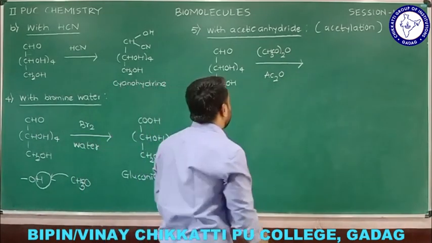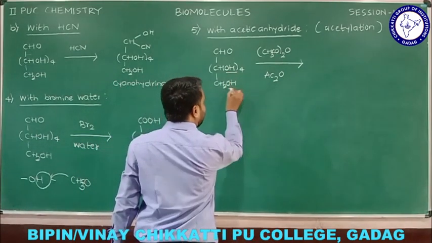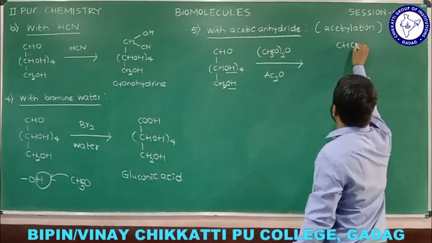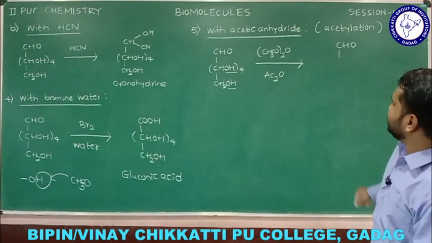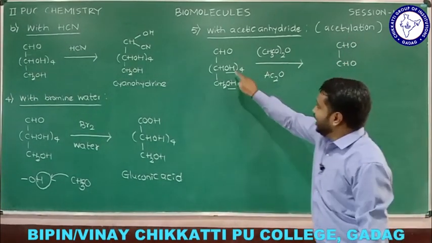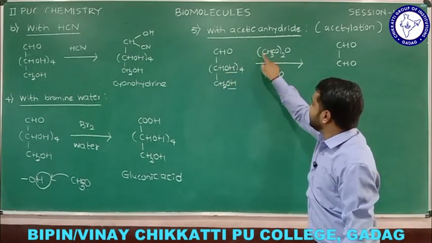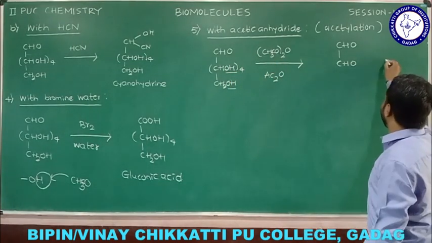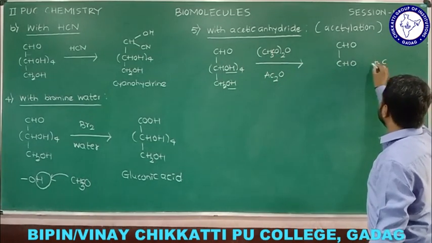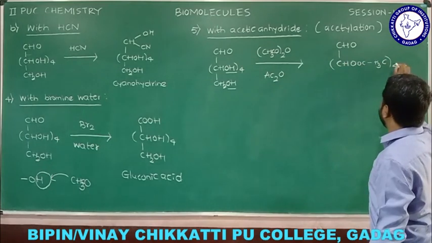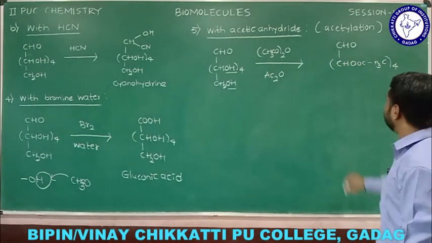Now we are going to see here. Here we have OH and here we have OH. We'll see what happens. CH2 remains as it is, and here we have CHO. Remember, the H of OH is replaced by CH3CO, that we call acetylation. So I replace H by CH3CO, with the bracket 4 we already have.